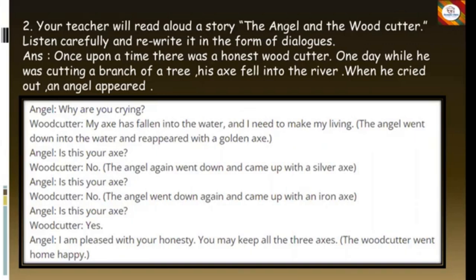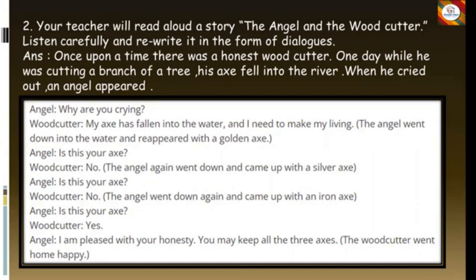So the story is like, once upon a time there was an honest woodcutter. One day, while he was cutting a branch of a tree, his axe fell into the river. When he cried out, an angel appeared. Okay, so this is the starting of the story. I hope you all know the story very well. So let's see how to write it in dialogue form.